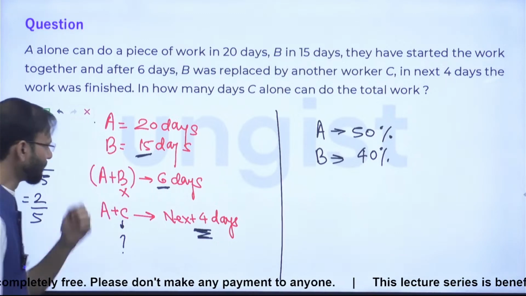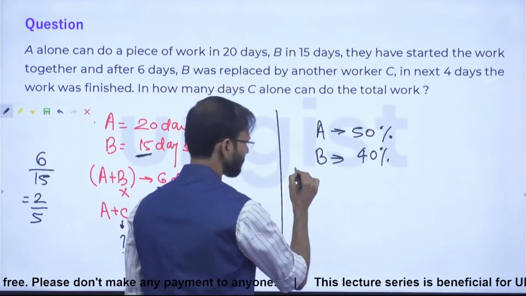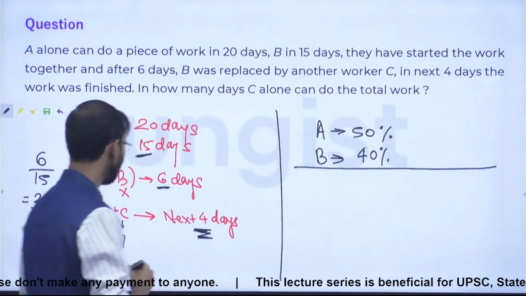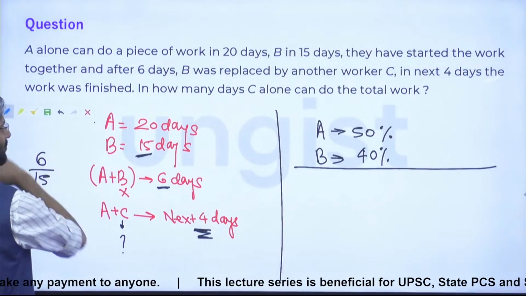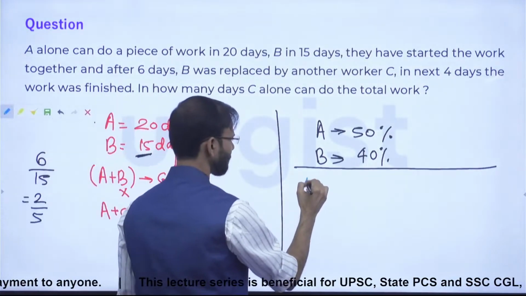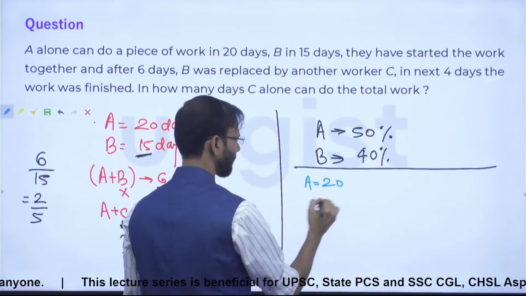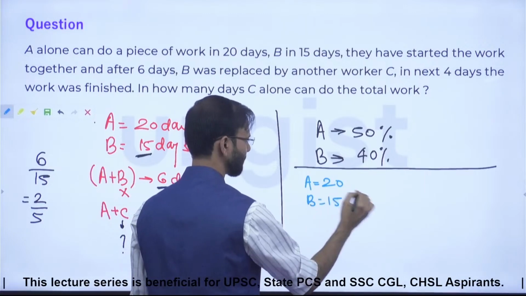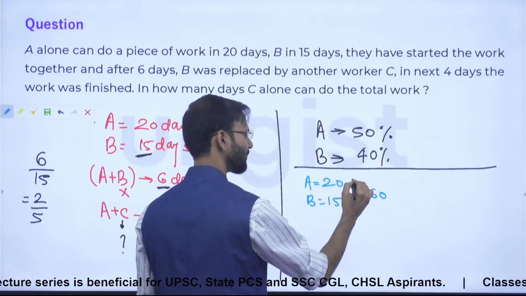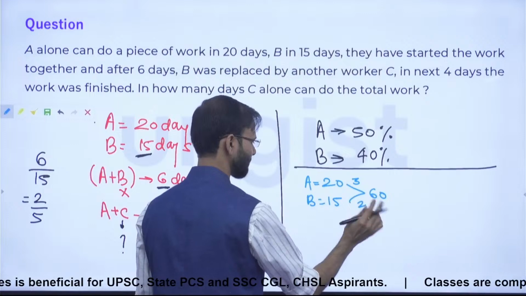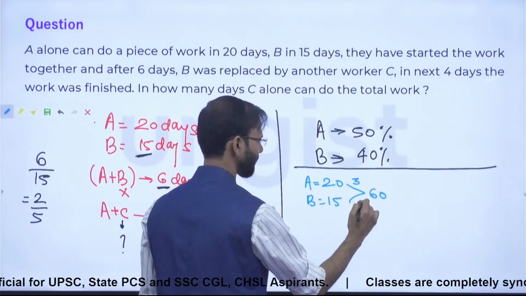After that, let me talk about the conventional method also. So, guys, I'm using a different color pen here. So, A is what? 20. B is 15. The LCM is what? 60. This is 3. This is 4. I'm sorry, guys. This is 4.